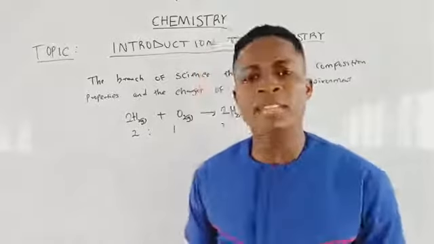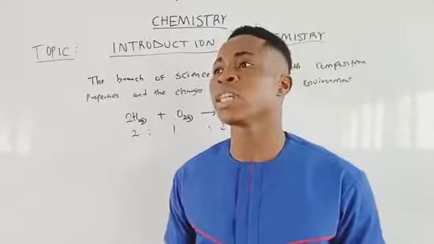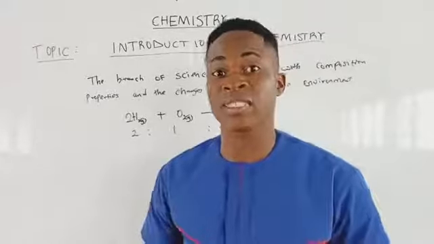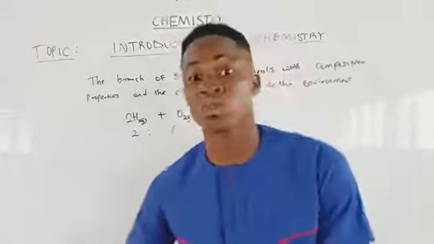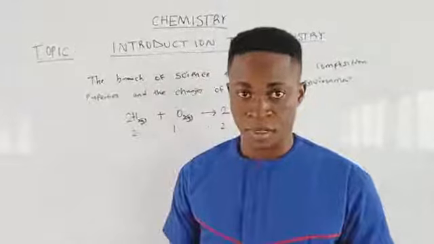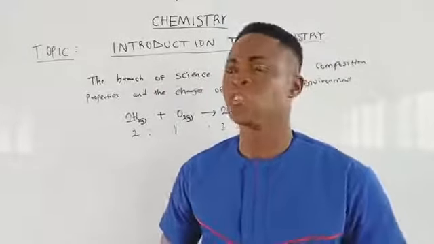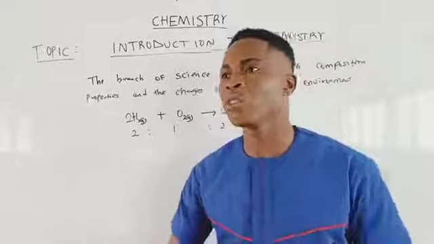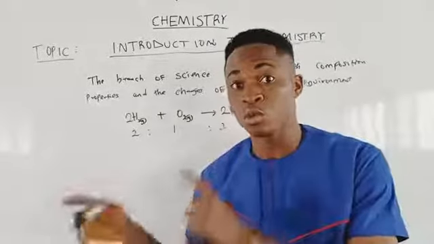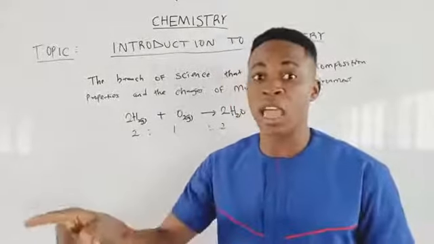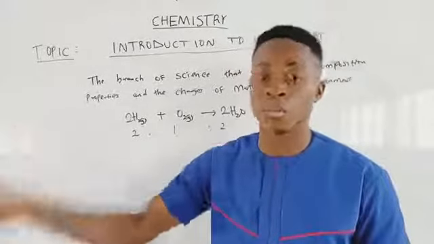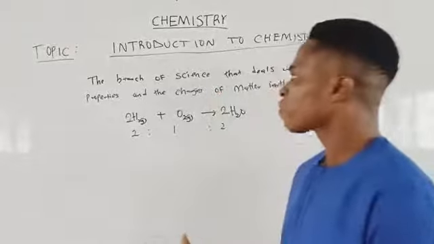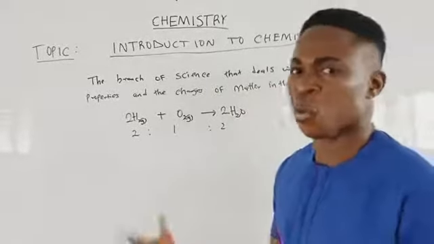Now, bear it in mind that in everything we are doing in chemistry, we must arrive at the product. That is why they say that the reactants must be equal to the product. Am I communicating now? So a student like you is supposed to learn. You have to really reason why this occurs. We have to do that one next. That is where you enter into what we call chemical combination. This thing is very simple for you to understand.